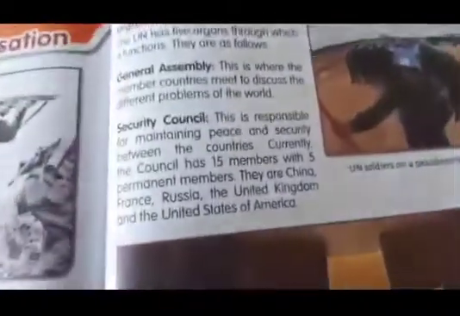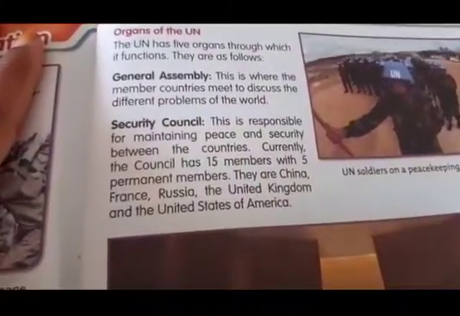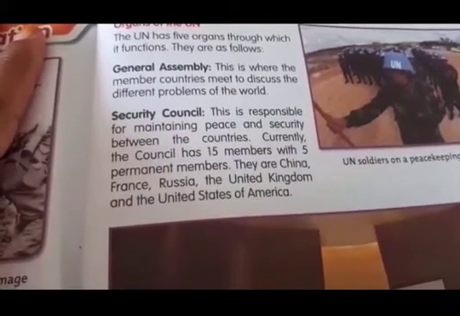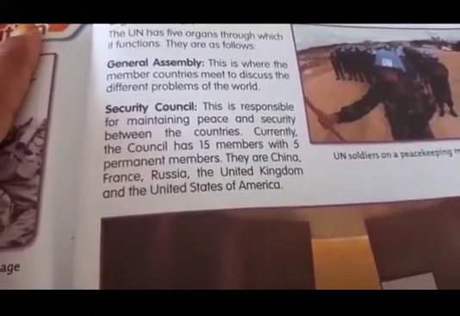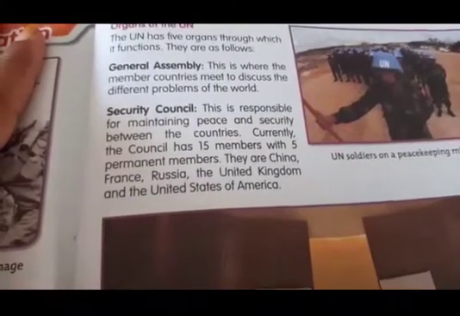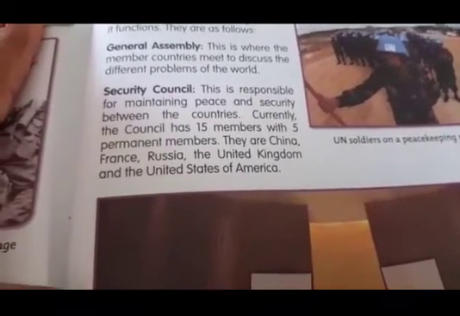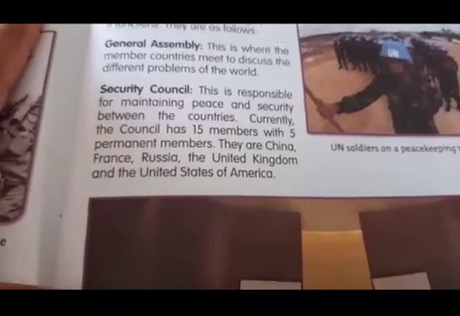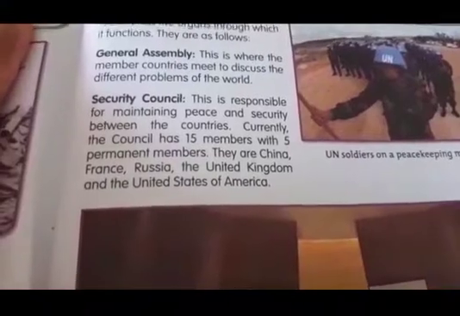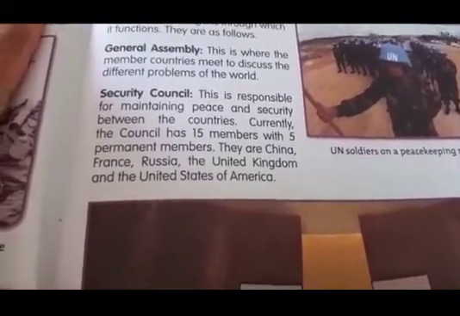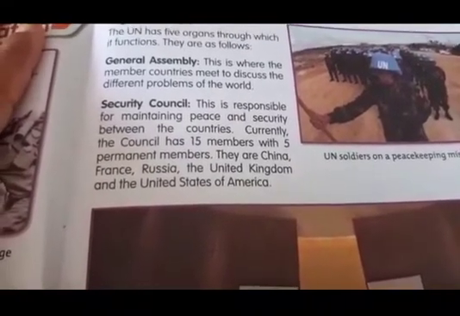Next, Security Council. This is responsible for maintaining peace and security between the countries. Currently, the council has 15 members with 5 permanent members. They are China, France, Russia, the United Kingdom, and the United States of America. There are 5 permanent members in the UN. Who are they? First is China, children. Next, France, Russia, the United Kingdom, and the United States of America.